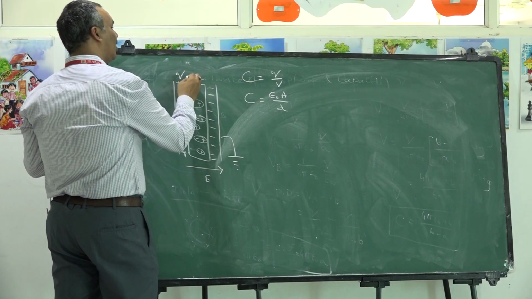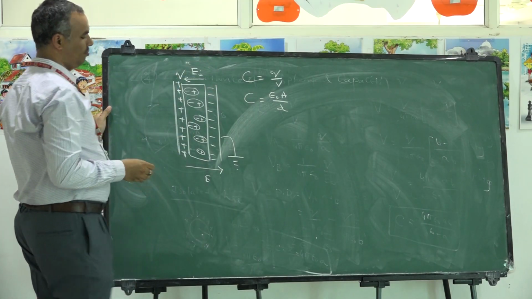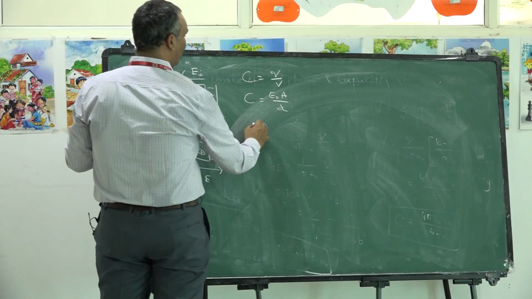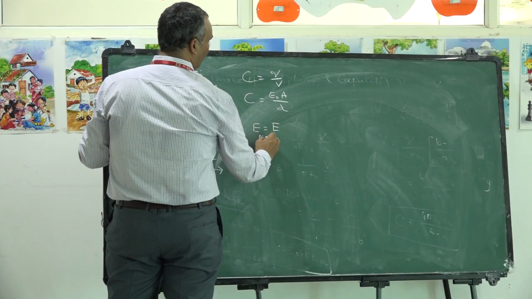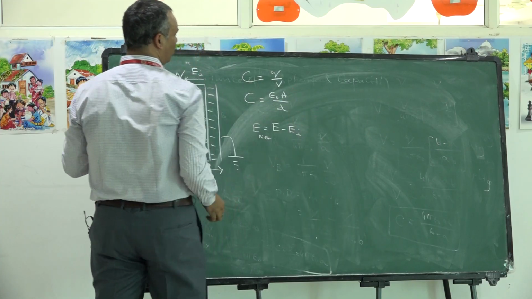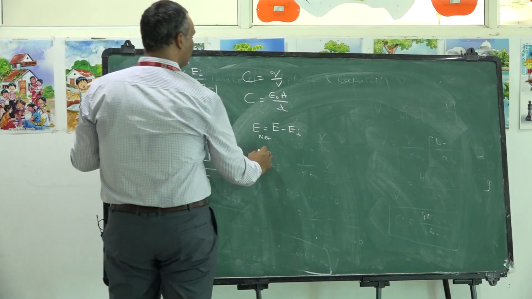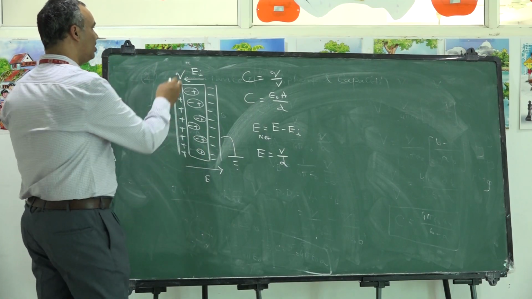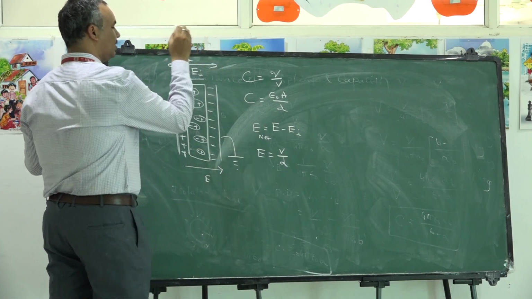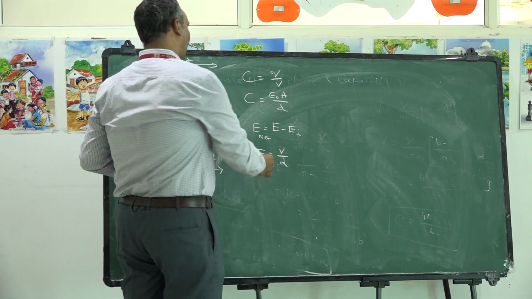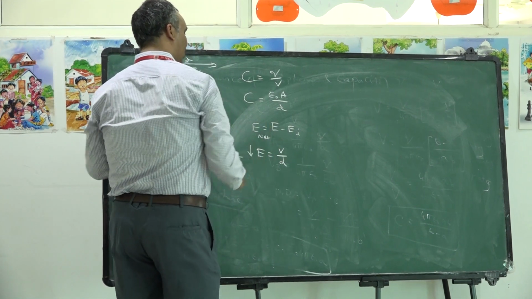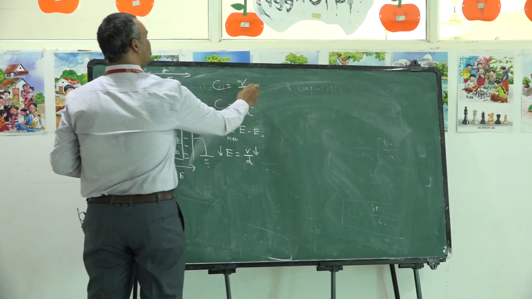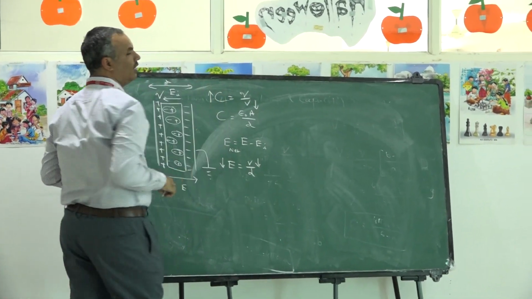One more electric field got developed here, that is called induced electric field. Induced electric field is developed opposite to the original electric field. So net electric field value becomes E minus E induced. You know that E is equal to V by D. I am not going to change the separation between the plates. The separation between the plates is fixed. So as I decreased electric field value, electric potential also got decreased. When electric potential got decreased, capacitance got increased.